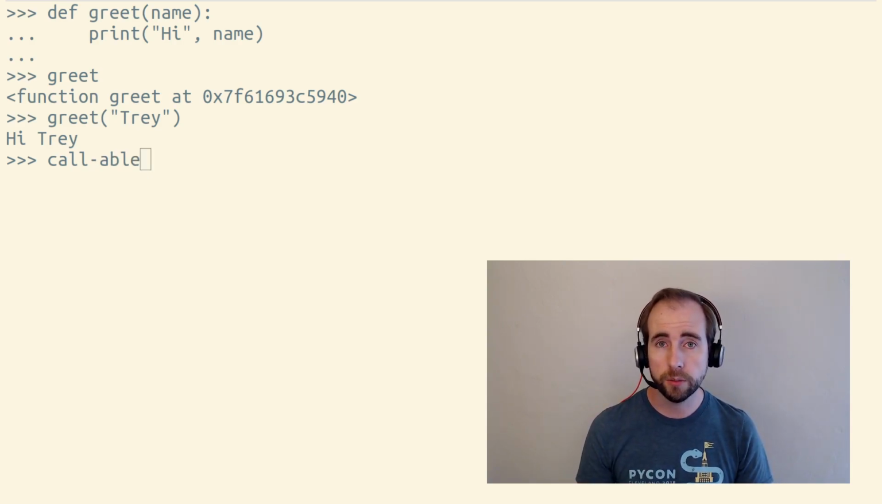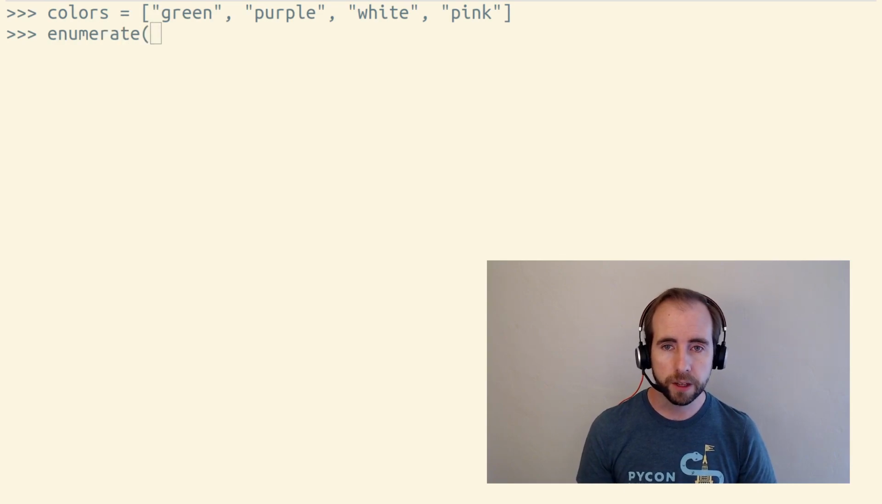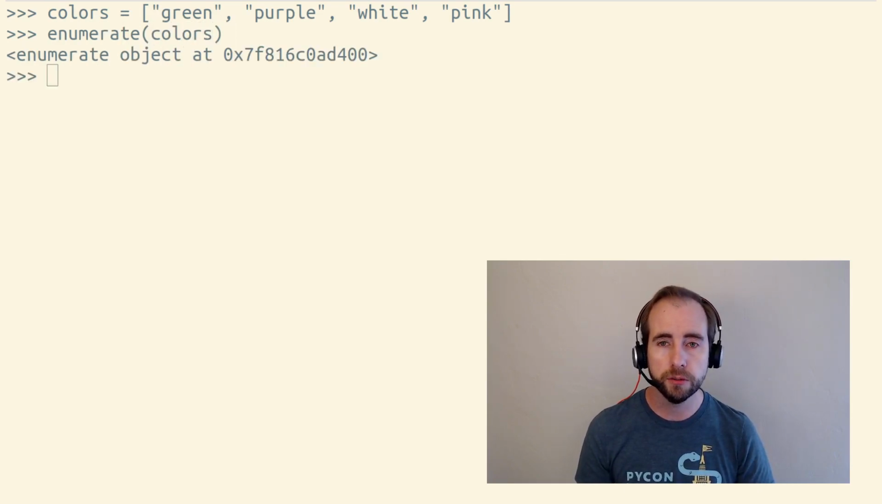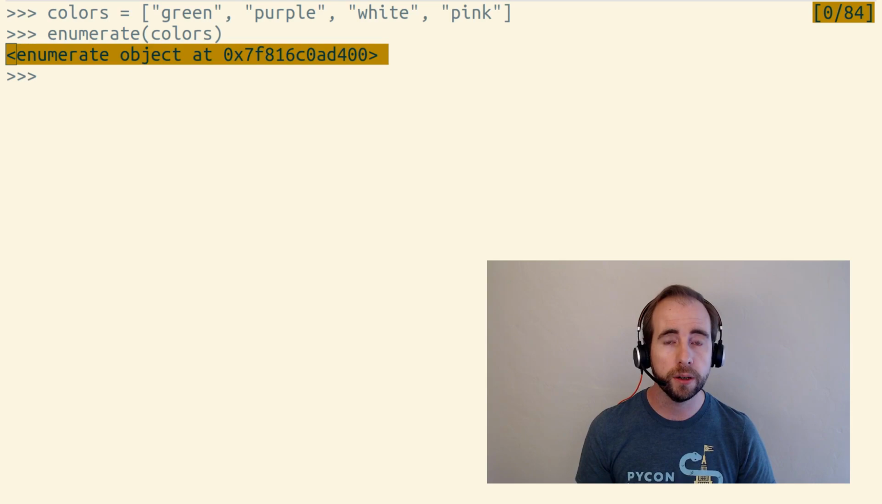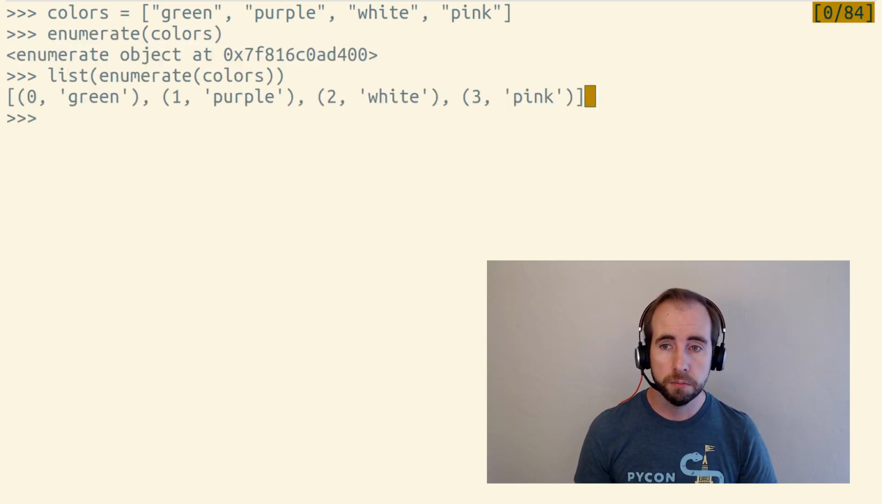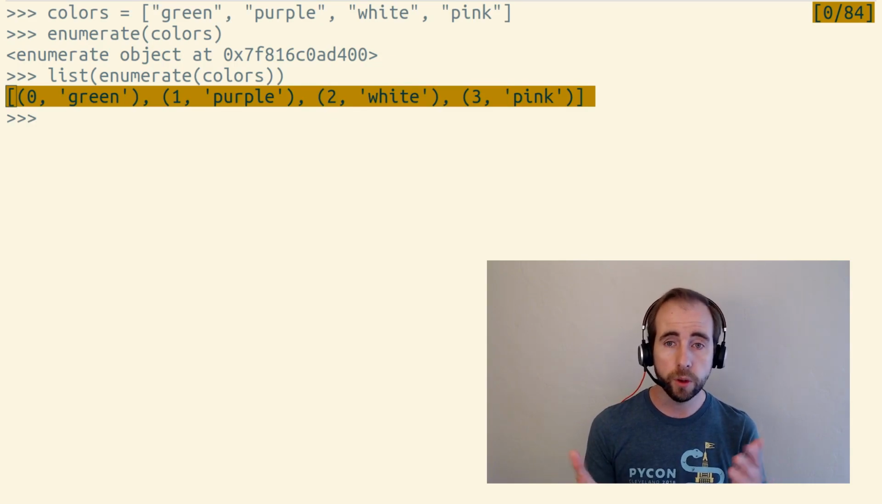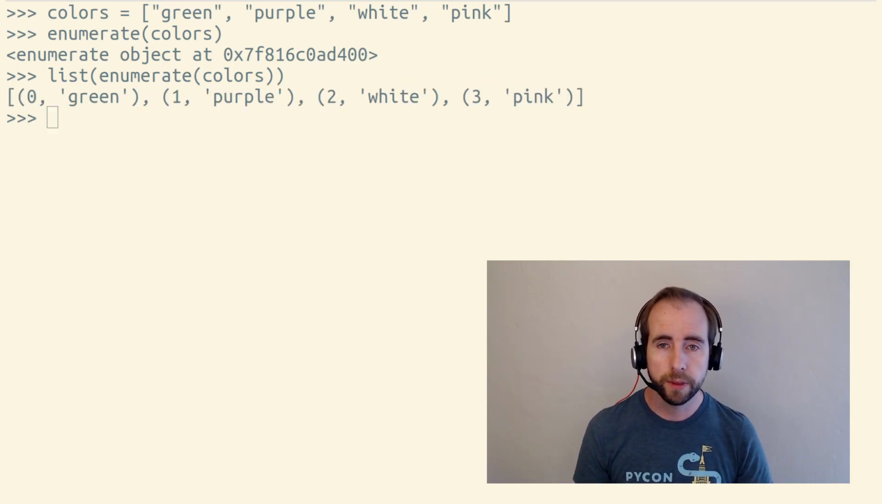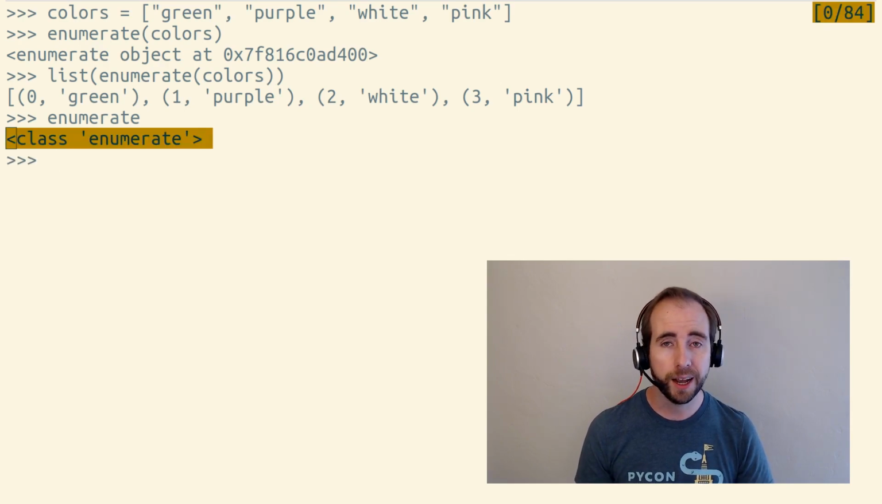Functions aren't the only callables though. If we call the built-in enumerate function, we'll get back an enumerate object. Now we can loop over this enumerate object in order to see what's in it. That's really the one thing we can do with an enumerate object. But the reason we get back an enumerate object when we call the enumerate function is that enumerate isn't actually a function. It's a class.